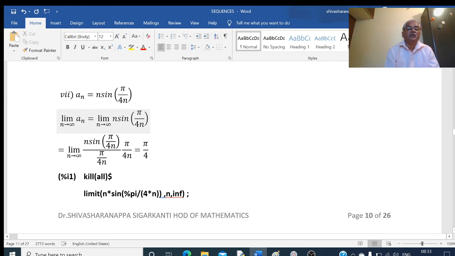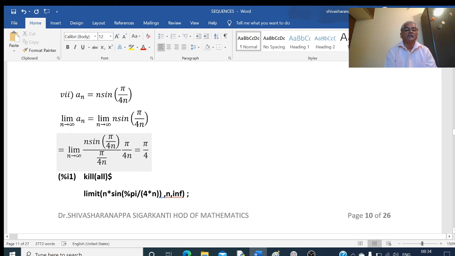So I will multiply by this quantity and divide by this quantity: n into sine of pi by 4n, multiplied by pi by 4n, divided by pi by 4n. Now think that this is equal to theta, so sine theta by theta is there. As n tends to infinity, pi by 4n tends to 0, so sine theta by theta as theta tends to 0 will become 1.